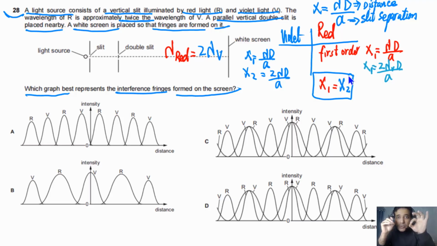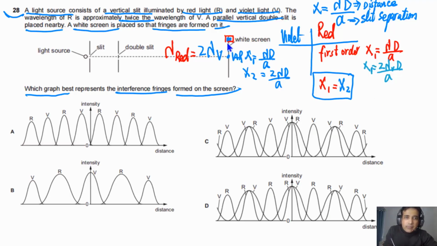And also we need to understand that at the center, meaning zero order, central maxima, we will see violet and we will see red. We will see the combination of these two. And if I draw here, first of all, you will see the violet here. And at this point, the second order, you will see violet and you will see the red overlapping at this point. So I can simply draw here overlapping.